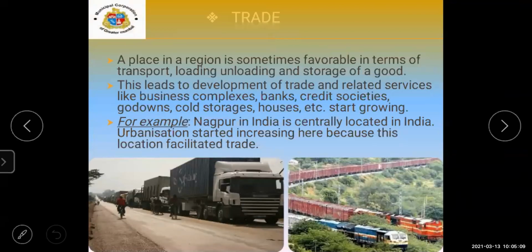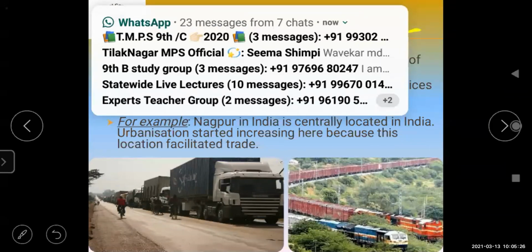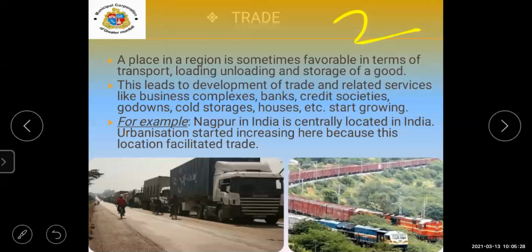Then the second point is about trade. Here, a place in a region is sometimes favorable in terms of transport, loading, unloading, and storage of goods. Trading is done at a most suitable point, students. This leads to the development of trade and related services like business complexes, banks, credit societies, godowns, cold storages, warehouses, etc.